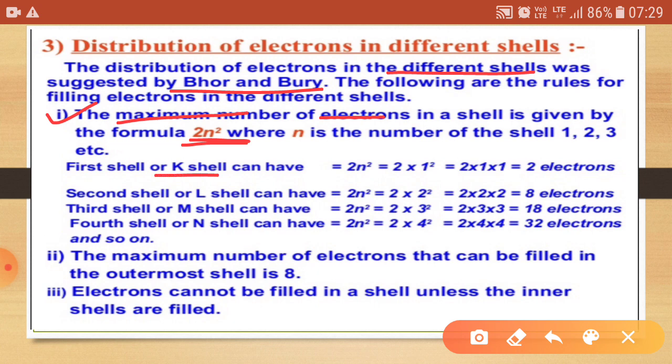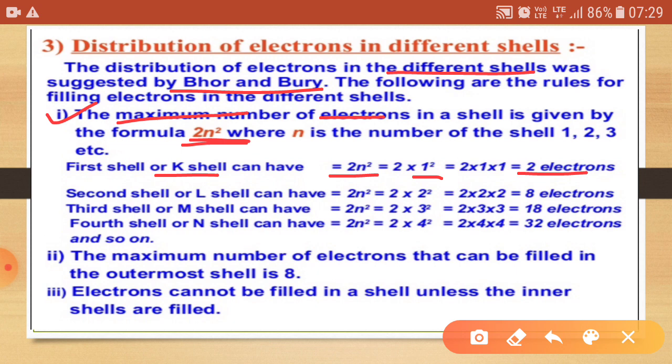For the K shell, n is equal to 1, and after putting 1 in the formula 2n squared, we get 2 electrons.